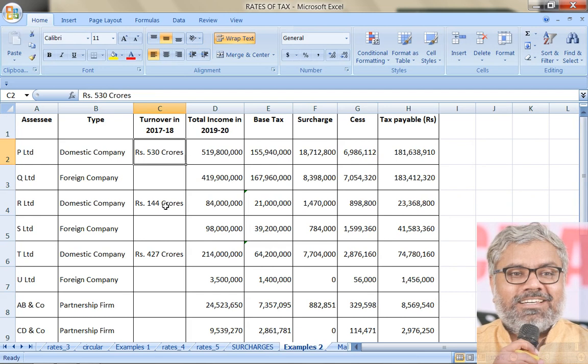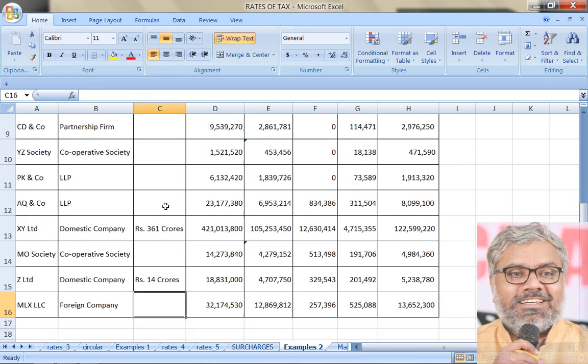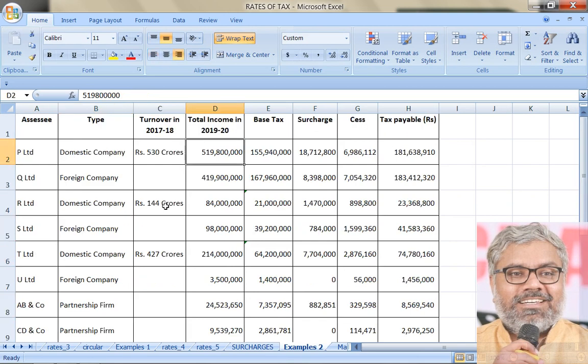How much is the turnover in 2017-18? We are not bothered about it, except in the case of the SSE being a domestic company. So that is the first point. We should identify this irrelevant information. Then total income is of course the income on which we are going to calculate income tax. So we should know the total income, that is the amount on which we are going to calculate base tax. But base tax will depend upon the nature of the SSE. So first case, domestic company having a turnover of more than 400 crores in 17-18, so the tax rate applicable is 30%. So directly take 30% of the income.